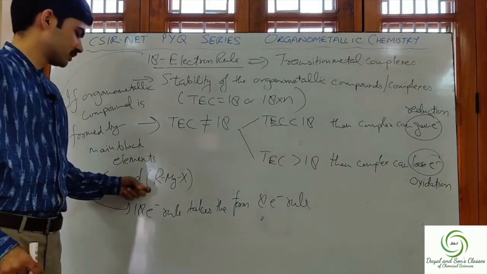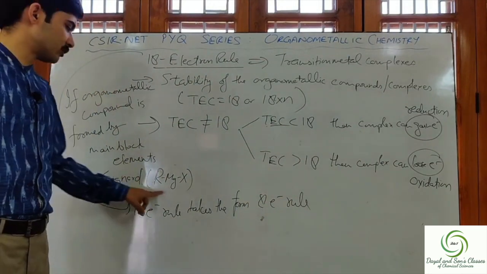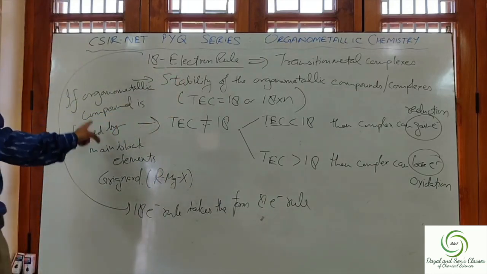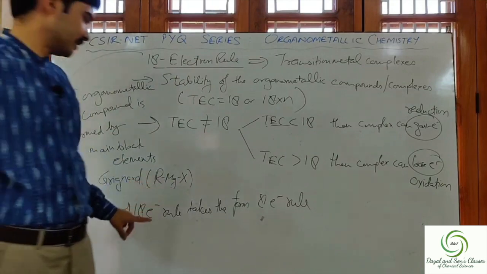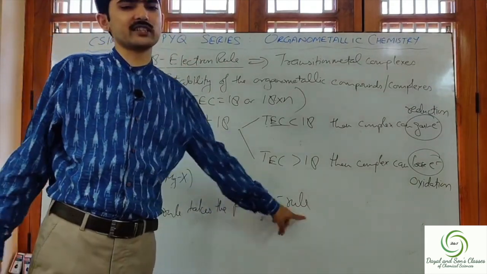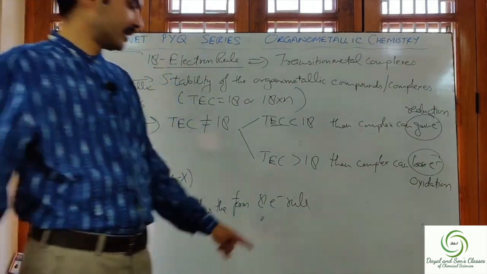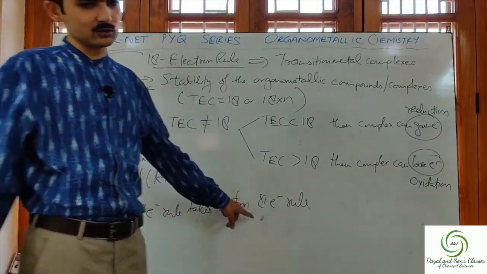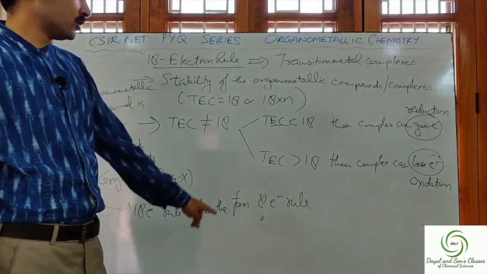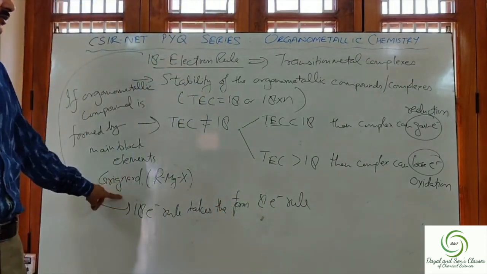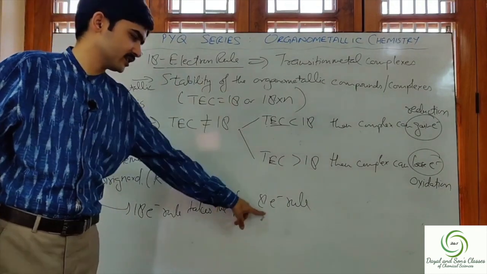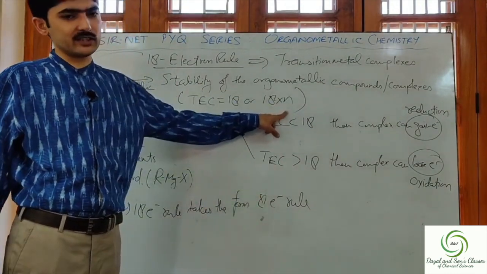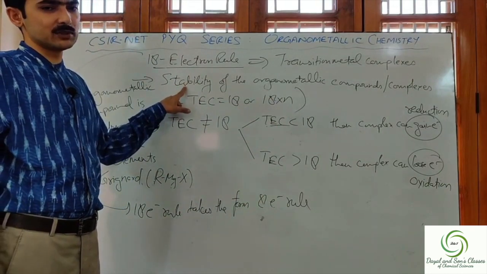When the organometallic compound or the complex is formed from the main group elements, then the 18 electron rule takes the form of the 8 electron rule. Therefore, if TC is equal to 8 or a multiple of 8, then the compound will be stable.